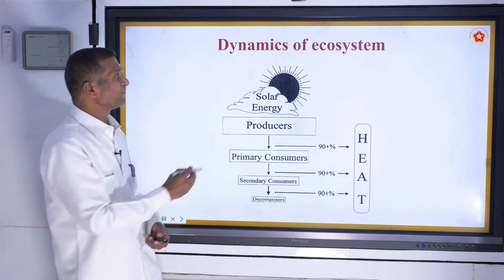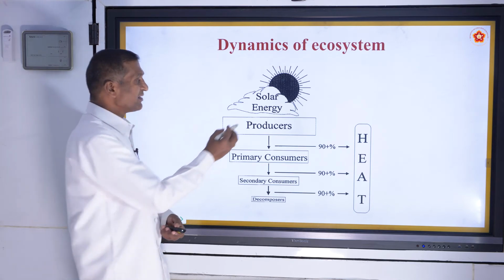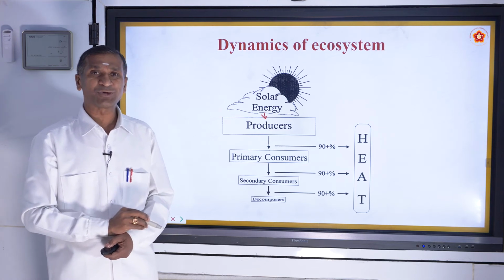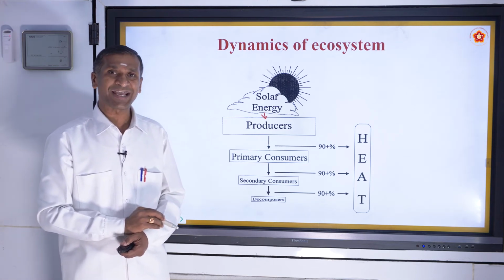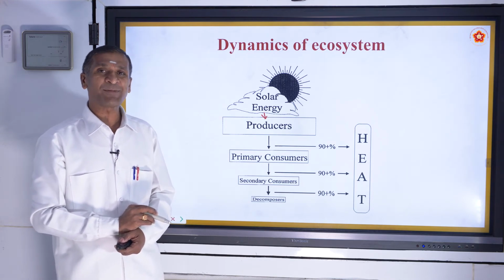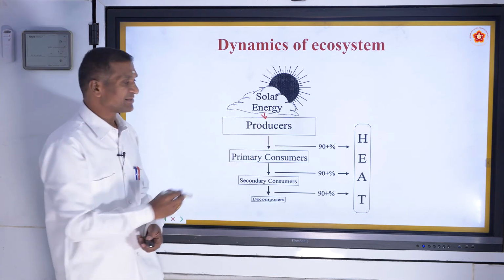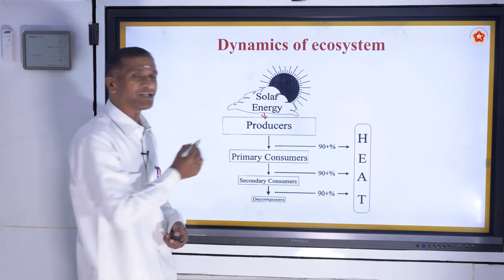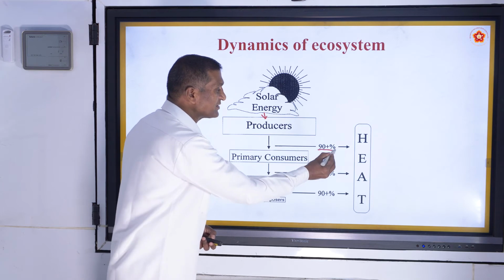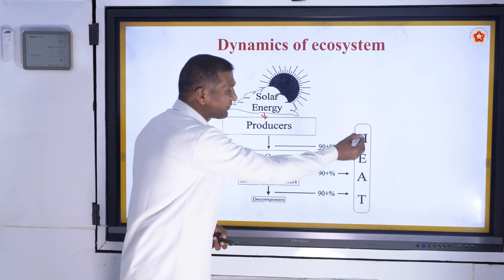If you observe here, the solar energy, which is the energy from the sun, is being taken by the producers during photosynthesis. By using light energy, the green plants prepare food. So the food that is prepared by producers will be consumed by primary consumers, the herbivores. During that process, 90% of the energy is being lost in the form of heat.